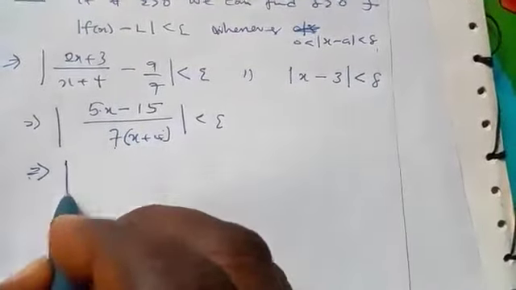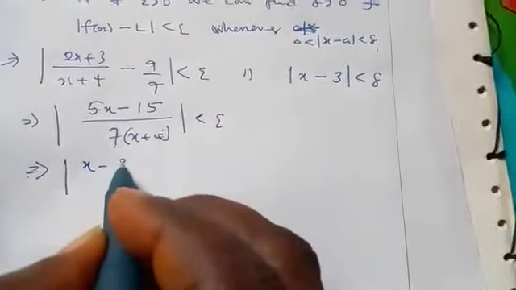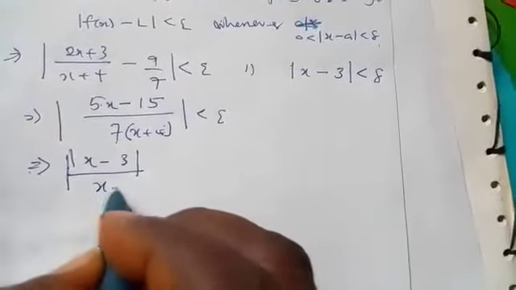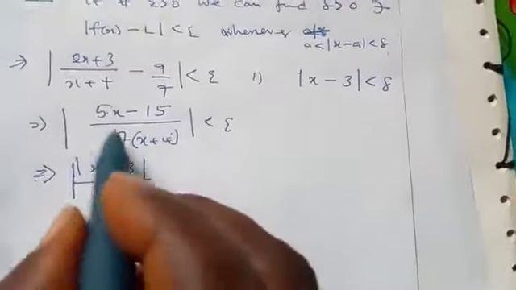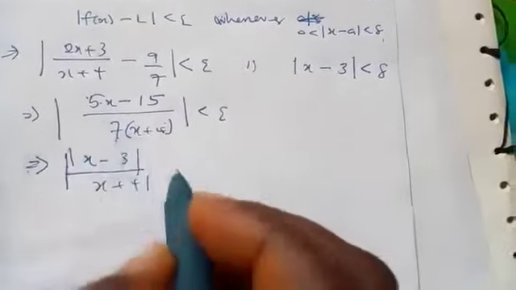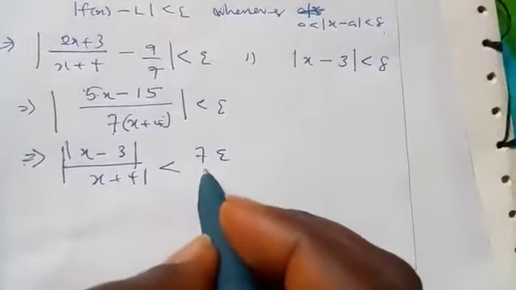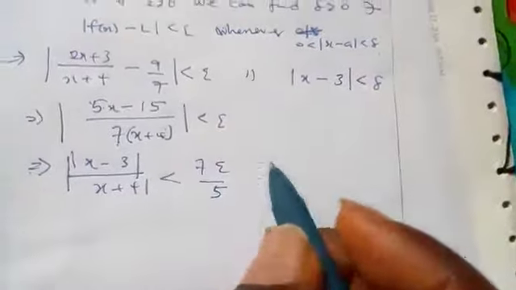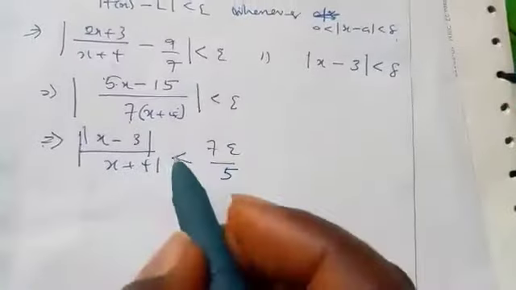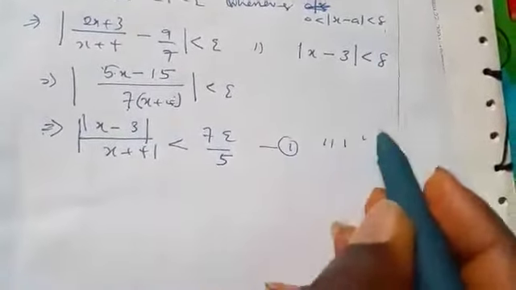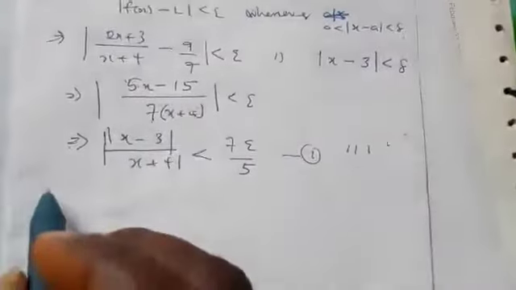If you factor it, you are going to have s minus 3 over s plus 4, 5 is common on top, 7 is common down. When we take it to the other side, it becomes 7 epsilon over 5. Now, let us keep this as equation 1 whenever this occurs.